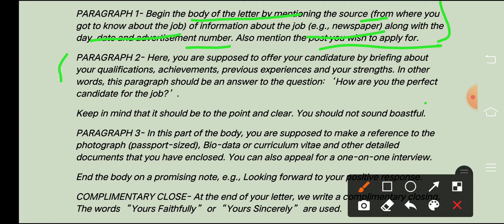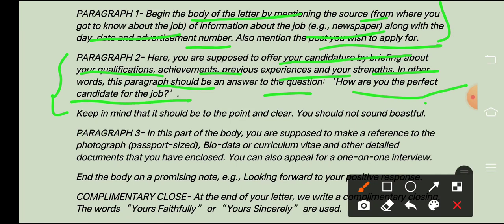Now we have to go towards the second paragraph. Here you are supposed to offer your candidature by briefing about your qualification, achievements, previous experiences and your strengths. In other words, the paragraph should answer the question, how are you the perfect candidate for the job? So ये second paragraph में आपको ये सारी चीज़ें देनी है कि आपको कैसे लगा कि आप perfect हो उस particular job के लिए. So यहाँ आपको अपनी qualification short में briefly देनी है, qualification, experience, whatever it is, right?